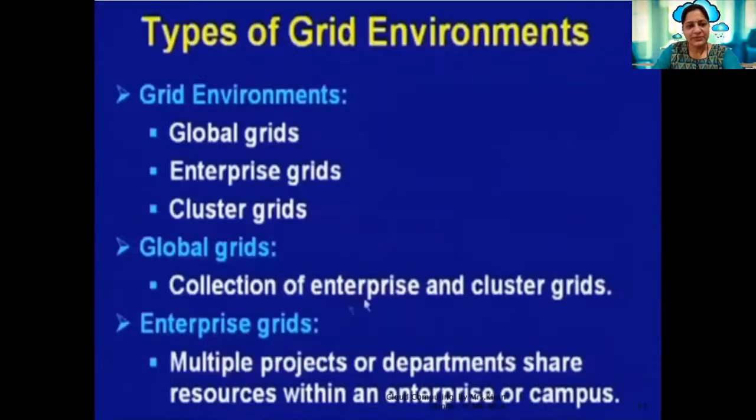Types of grid environment. There are basically three types of grid environment: global grids, enterprise grids, and cluster grids. Global grids are the collection of enterprise and cluster grids. Enterprise grids are nothing but multiple projects or departments. They share resources within an enterprise or campus. A university can be an example of an enterprise grid.